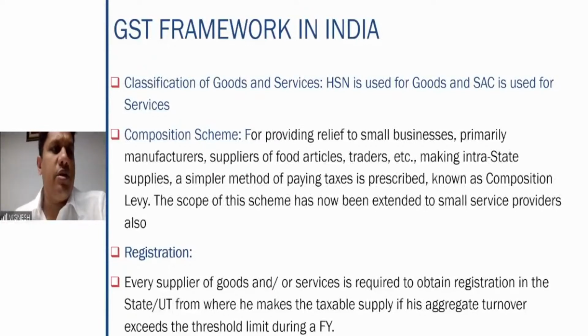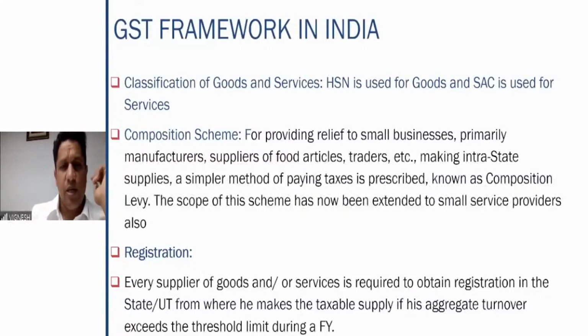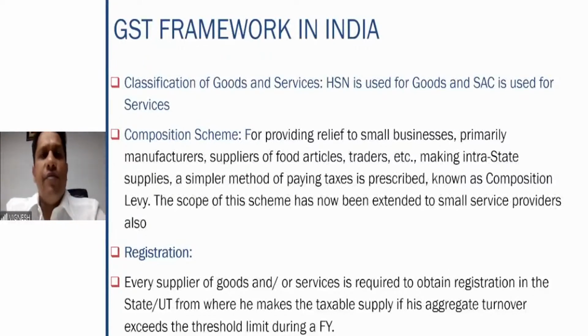If you impose the regular scheme of GST on all these businessmen at once, it definitely will not be received properly. So for small businesses, the GST law has included something called a composition scheme, especially for manufacturers, suppliers of food articles, traders, etc. Whoever is making only intrastate supply, the composition scheme applies only to local sales.